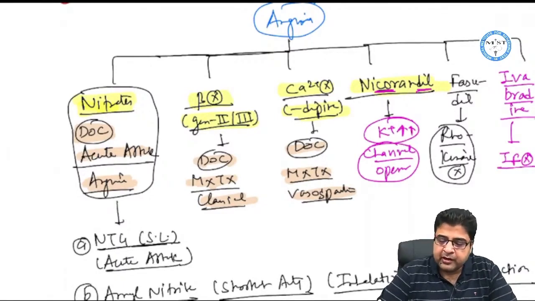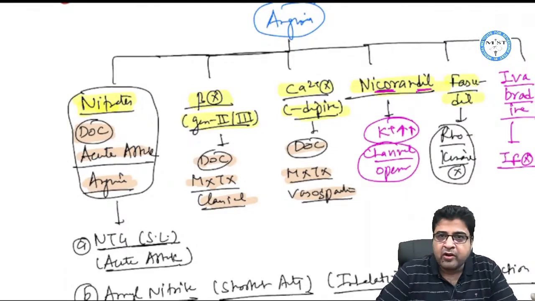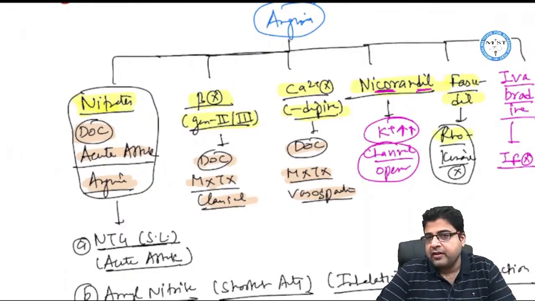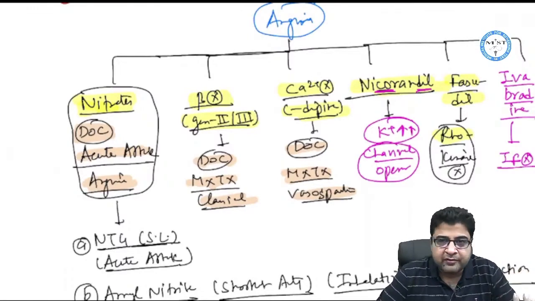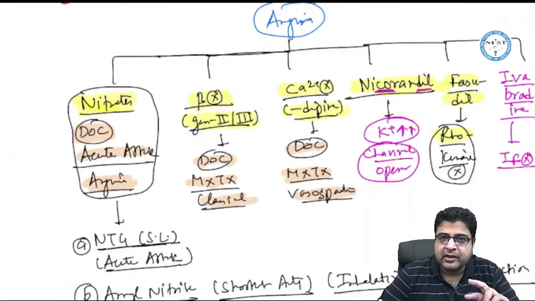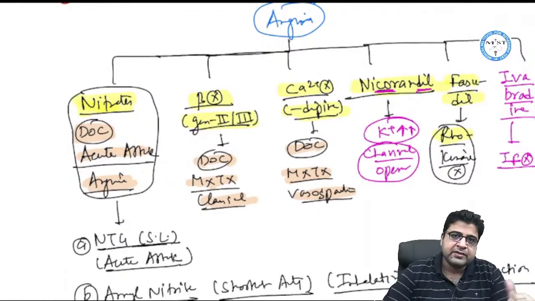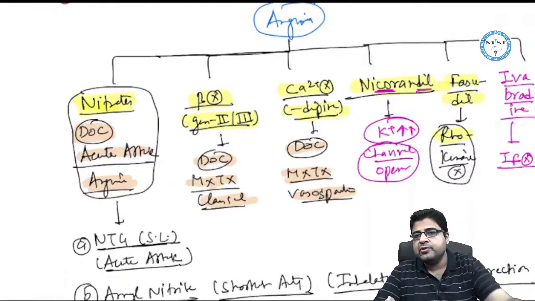Next is Fasudil, and in our class we made a mnemonic for Fasudil. Fasu in Hindi means फंसा हुआ है, and दिल is for heart. So दिल जो है फंसा हुआ है और दिल जो है वो रो रहा है. We made this mnemonic in Hindi, and if you don't understand Hindi then this mnemonic is not for you. So Rho kinase inhibitor: Fasudil is a drug which is a Rho kinase inhibitor and used for angina.